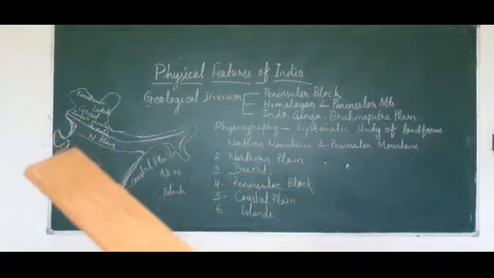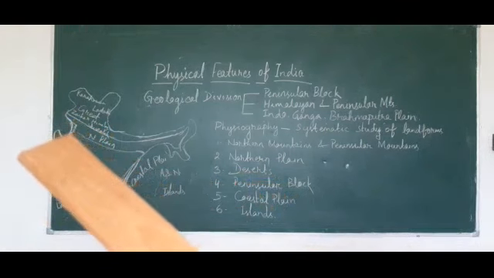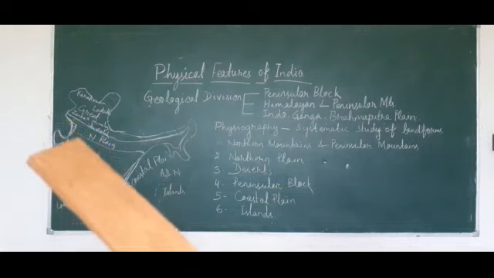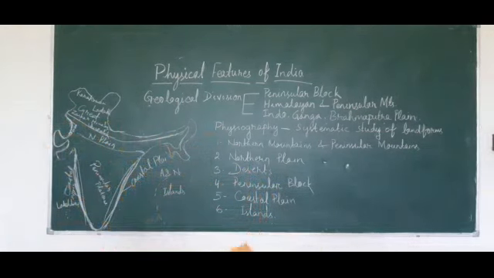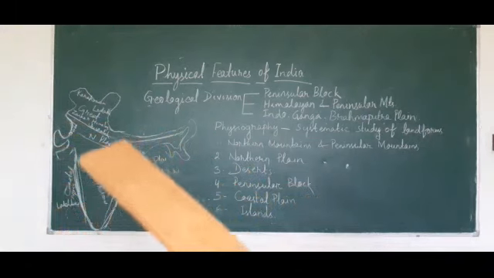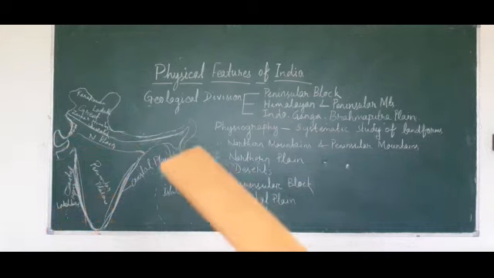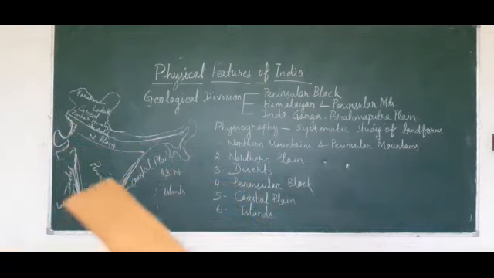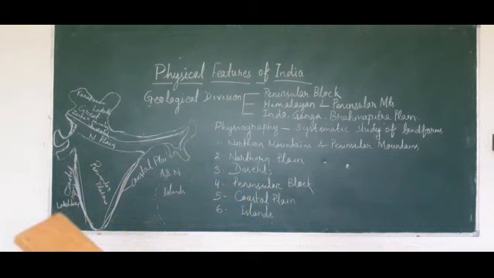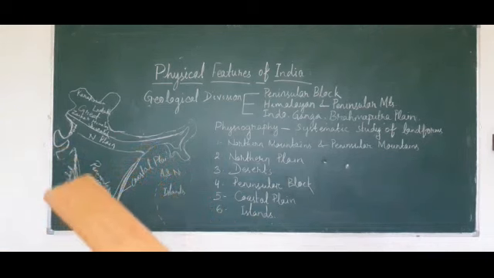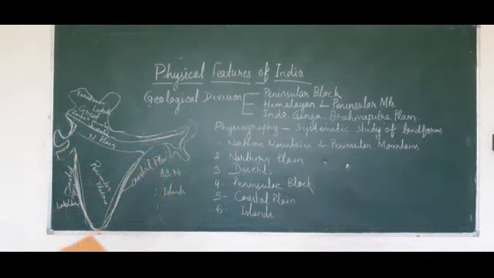Then the desert area. Look at the western part, Rajasthan, here it is. This great Indian desert is also known as the Thar Desert. Then the Peninsular Block, the southern part of India. As India is surrounded on 3 sides by water bodies, the eastern and western land areas are known as coastal plains.